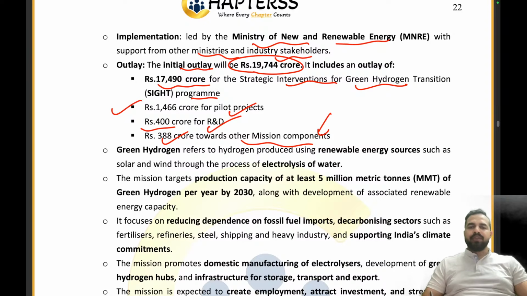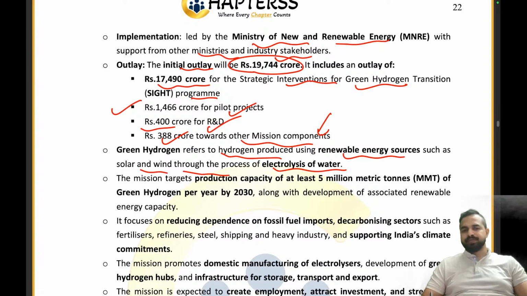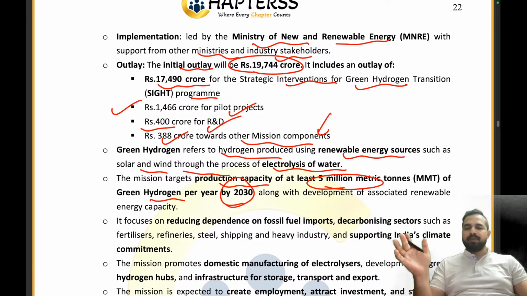So green hydrogen refers to hydrogen produced using renewable energy sources such as solar and wind through the process of electrolysis of water. Right? The mission targets production capacity of at least 5 million metric tons of green hydrogen per year by 2030. So by 2030 we must be having 5 million metric tons of green hydrogen under the green hydrogen mission, which was launched in 2023 by the Ministry of New and Renewable Energy with the allocation of 19,744 crores.